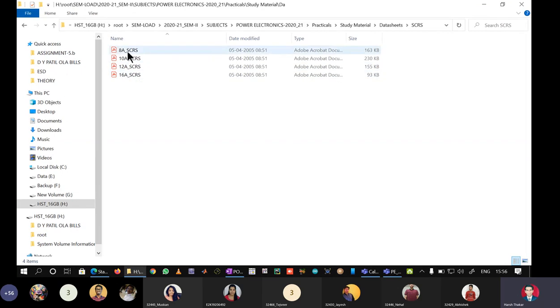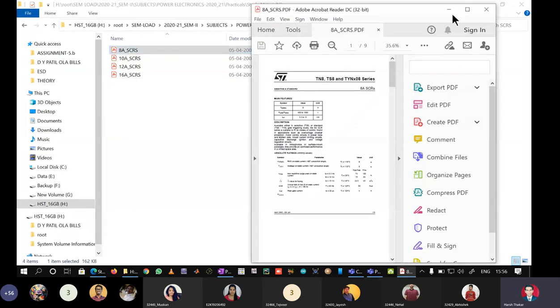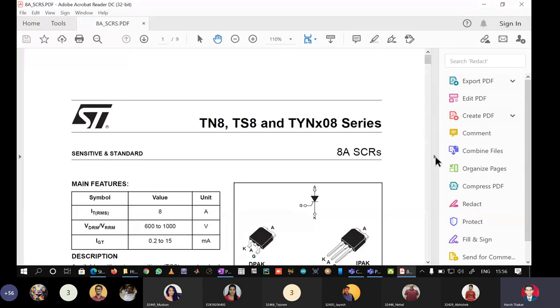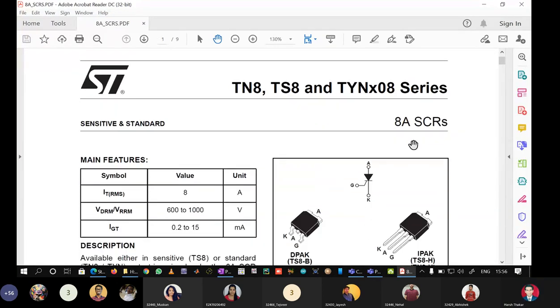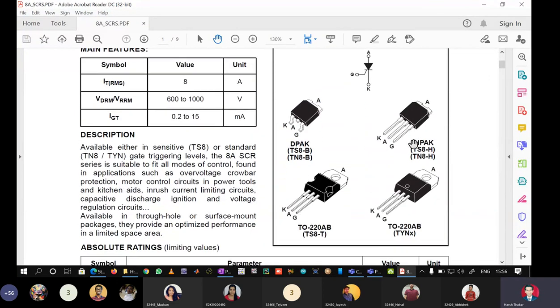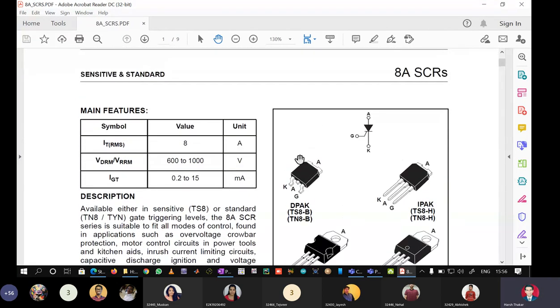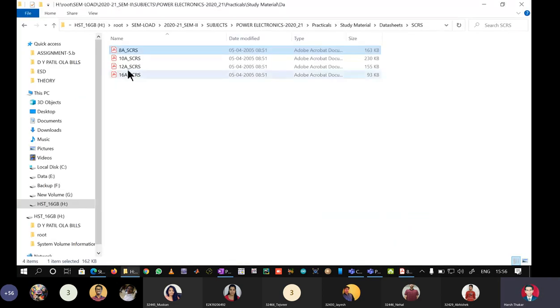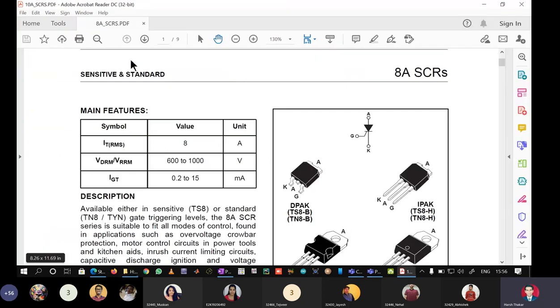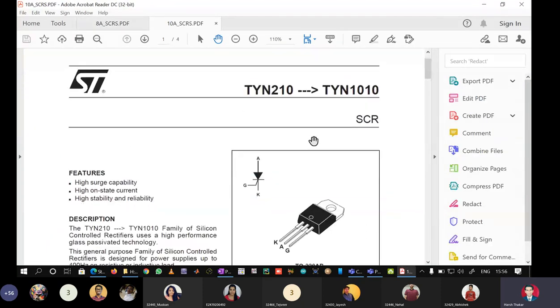So we have 8 ampere SCRs also. We have 10, 12 and 16 ampere SCRs also.